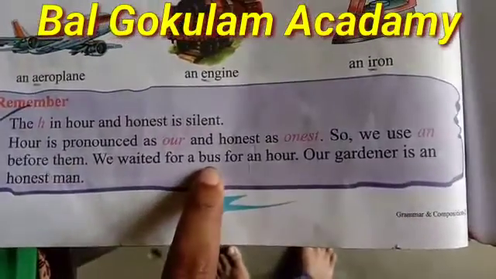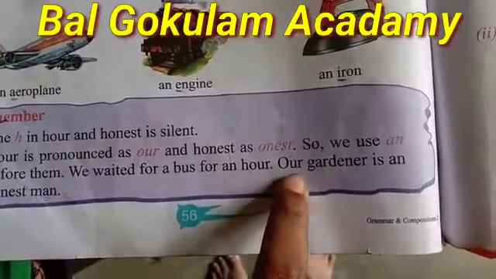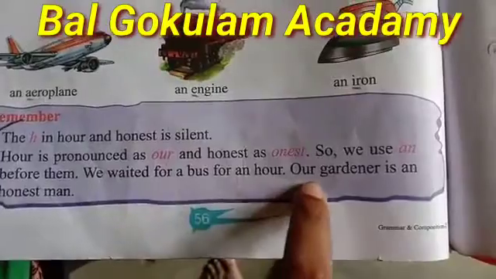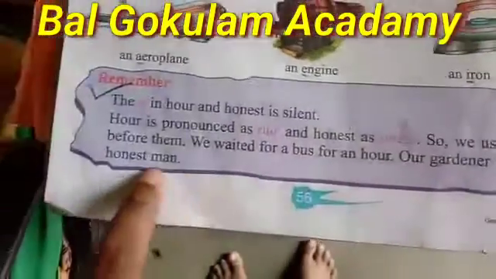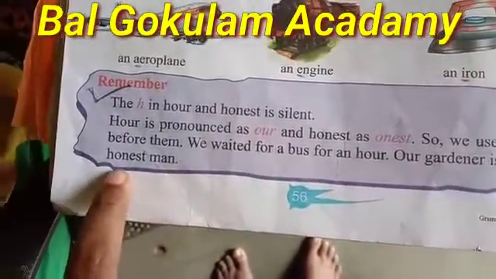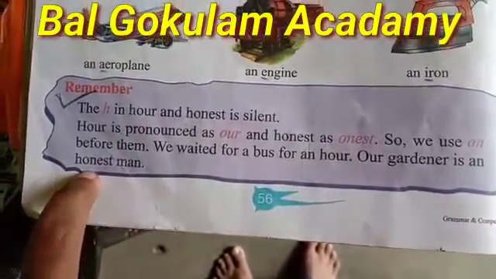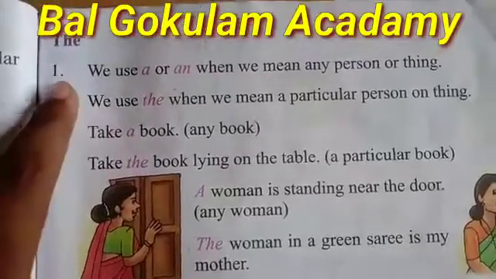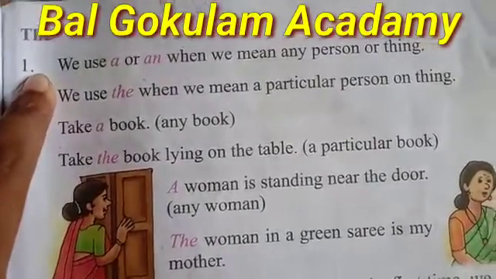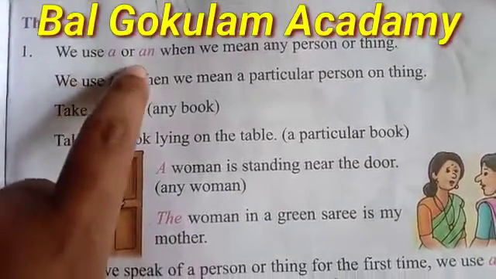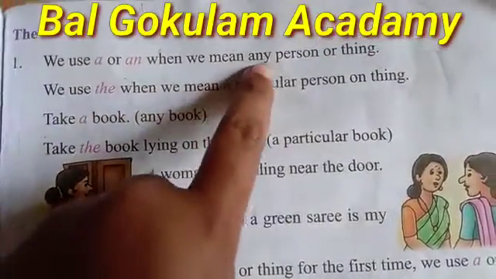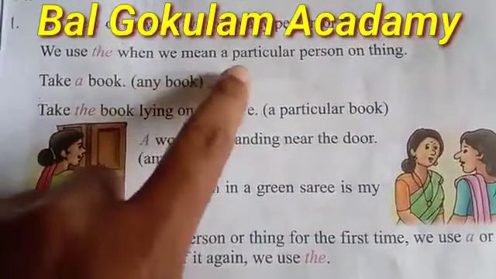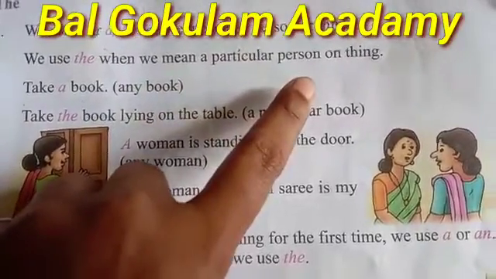We wait for a bus for an hour. So, students, here before hour an is used. Our gardener is an honest man. So, students, here before honest an is used. And our third and last article is the. So, we use a or an when we mean any person or thing. We use the when we mean a particular person or thing.